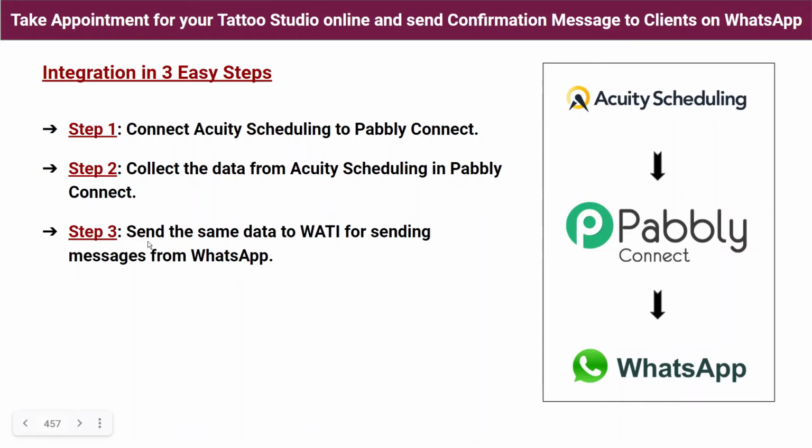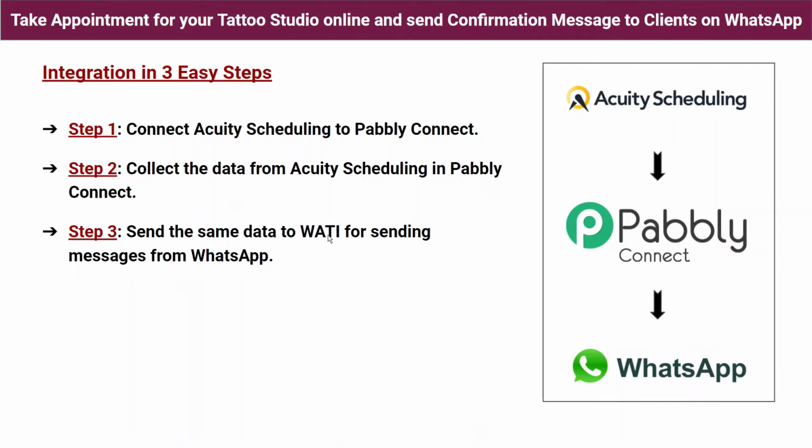And the third step is send the same data to Vati for sending messages from WhatsApp. You do not need to get confused about what Vati is. You cannot send messages on WhatsApp directly, so to integrate WhatsApp with Pabbly Connect, I am going to use a software known as Vati.